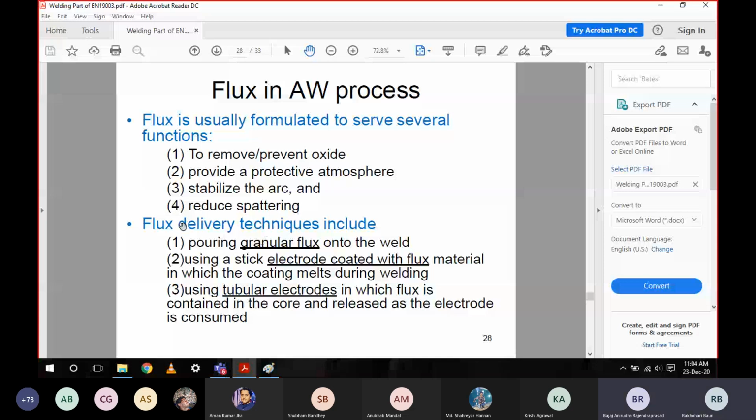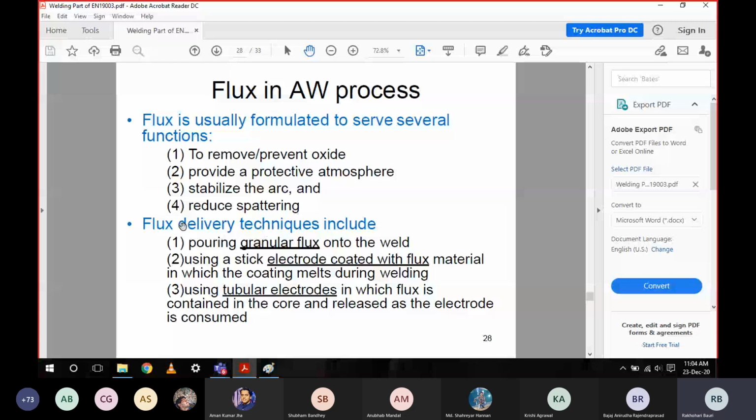Now, how is flux delivered? There are three ways of delivering flux. First, from outside into the arc or welding zone, we pour the flux in granular form. The second way of delivery is that we coat the electrode from outside with the flux.